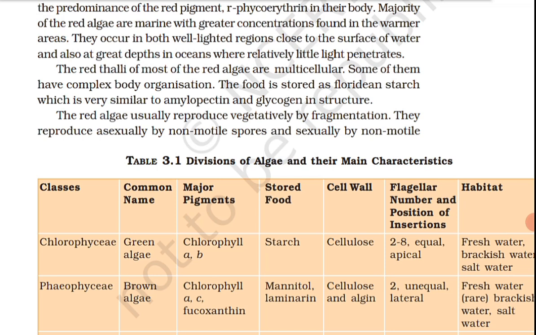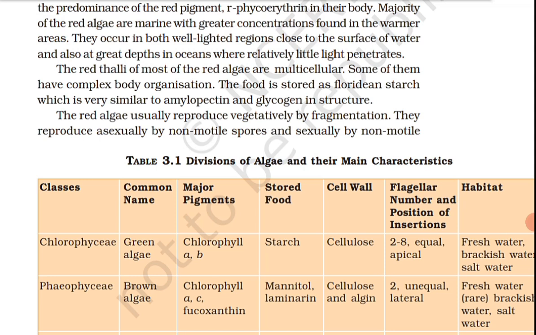Now we are going to read pteridophytes. The pteridophytes include horsetails and ferns. The pteridophytes are used for medicinal purposes and as soil binders. They are also frequently grown as ornamentals. Evolutionarily, they are the first terrestrial plants to possess vascular tissues, that is xylem and phloem. You shall study more about these tissues in chapter 6. The pteridophytes are found in cool, damp, shady places, though some may flourish well in sandy soil conditions.